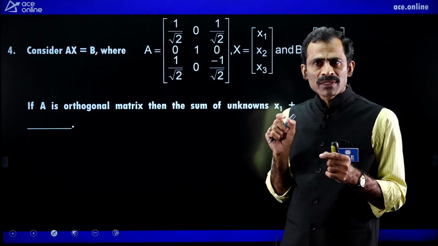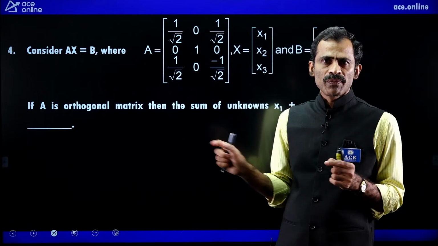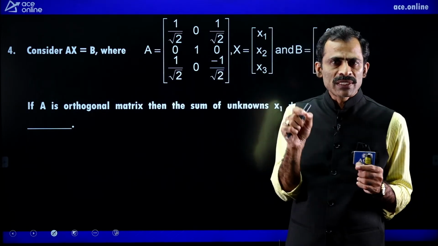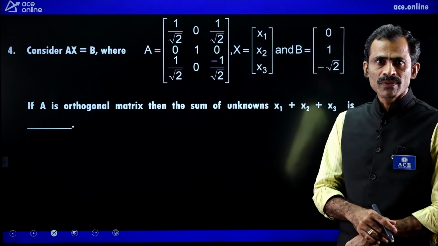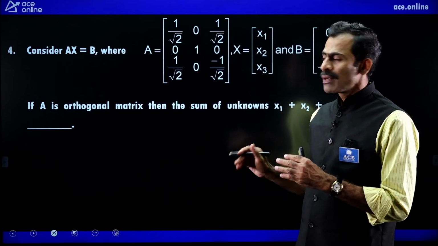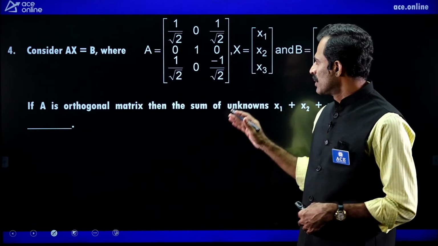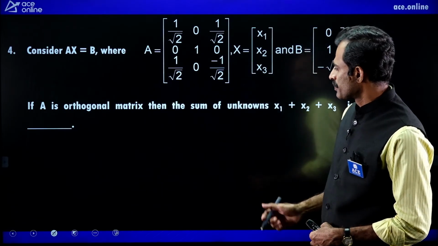The inverse of an orthogonal matrix is the transpose of itself. So just we do this and then we stop today's session. In the next session we continue the problem solving, so we try to complete this problem.